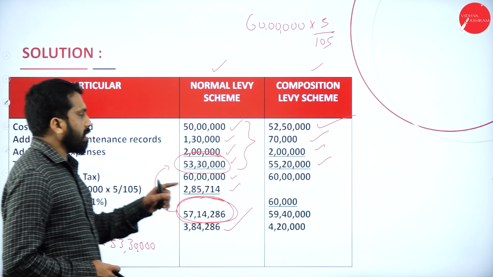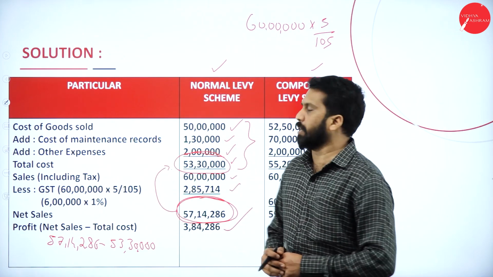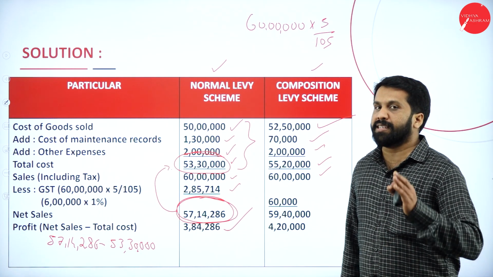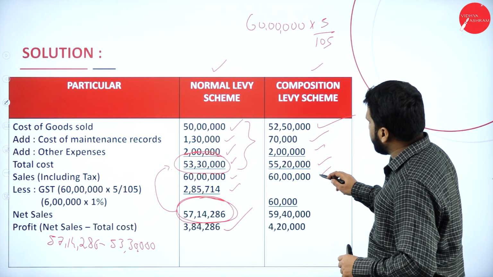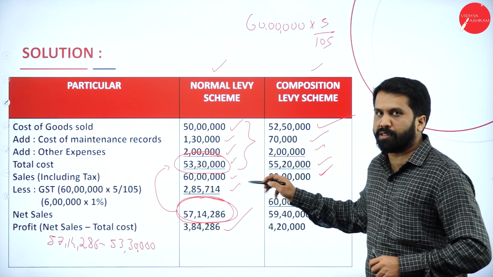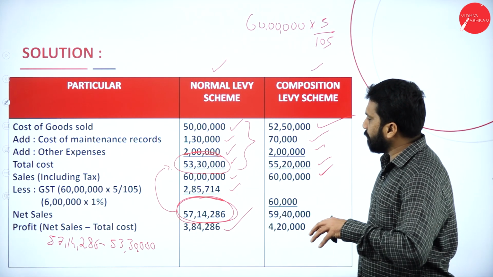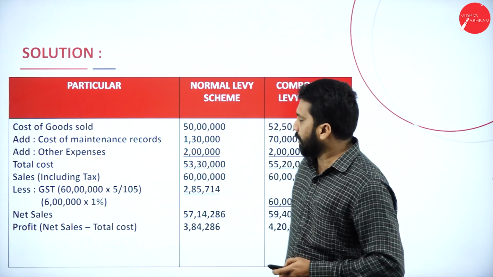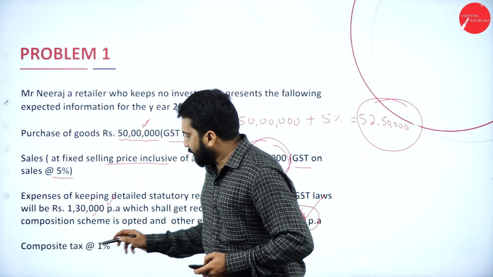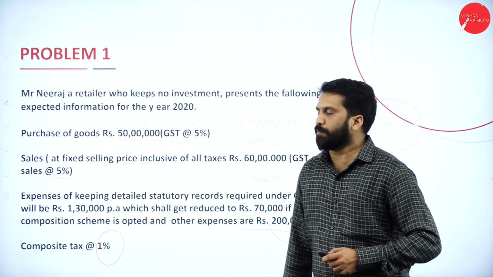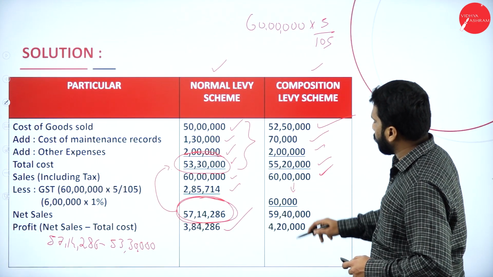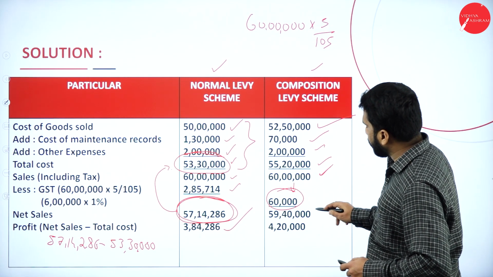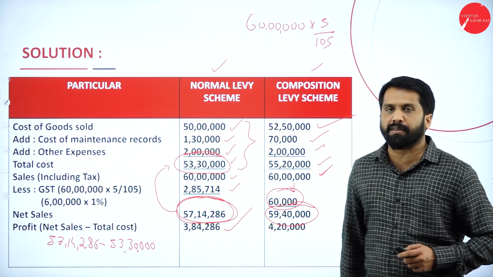Now, after that, go for your selling price. Your selling price is 60 lakh. It is common for both. Now, on 60 lakh, if it is a composition scheme, what is the tax? 1%. Why is it 1%? I'll show you. Composite tax is 1%. On 60 lakh, if you calculate 1%, you get 60,000. Now, 60 lakh minus 60,000, your answer is 59 lakh 40,000.